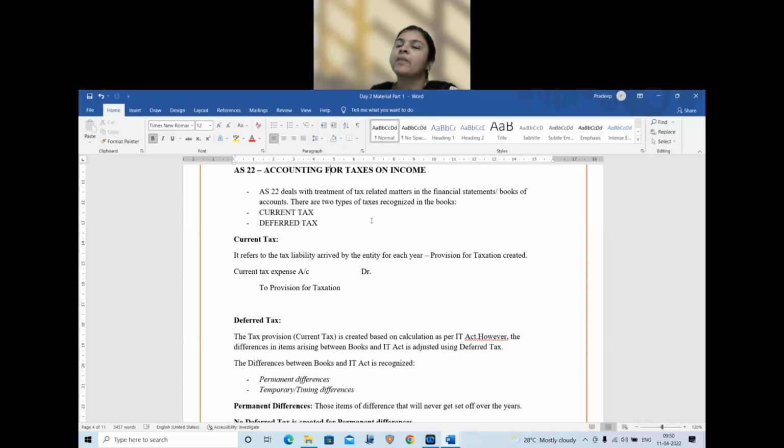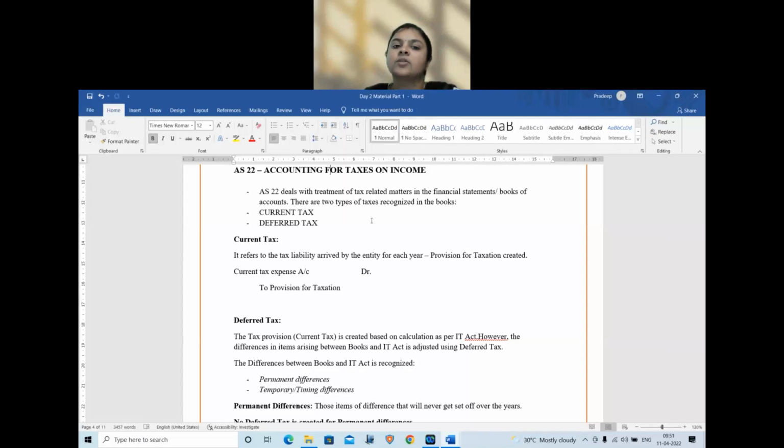Okay, and here we are not focusing more on current tax. The focus is going to be a little more on deferred tax. Okay, first let us understand what is current tax and what is deferred tax. Current tax is nothing but the tax liability that you incur or that you are going to pay every year. So basically what you call as provision for taxation.